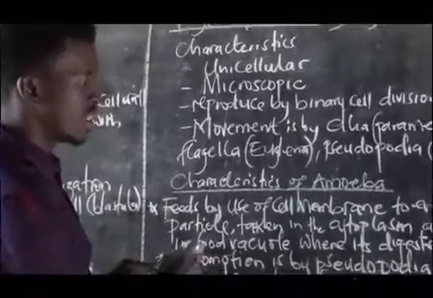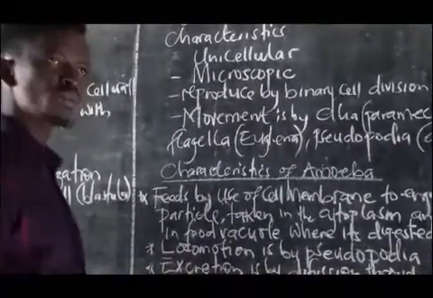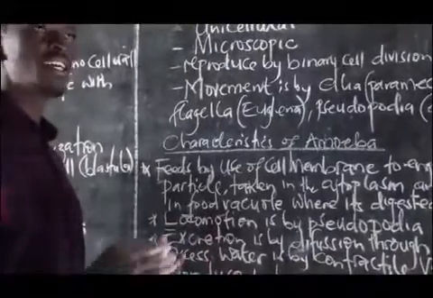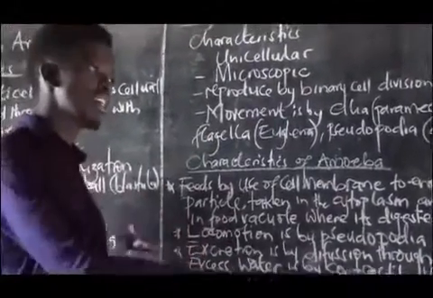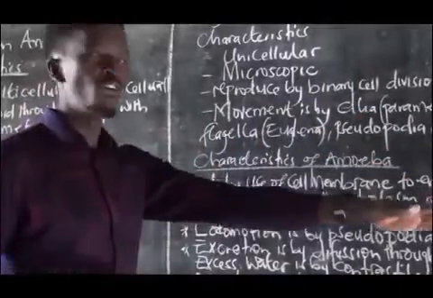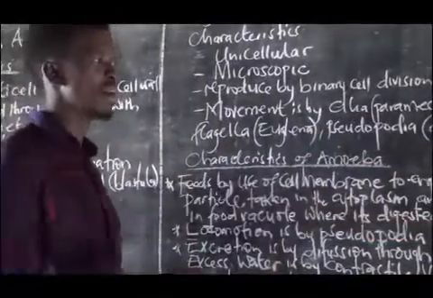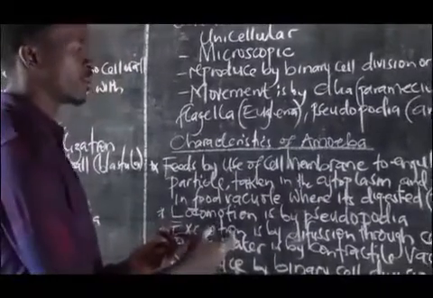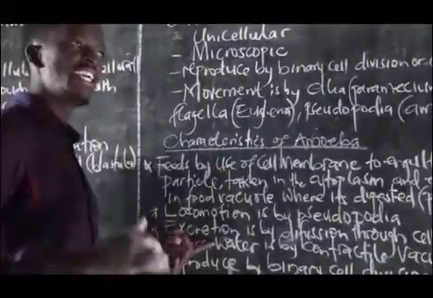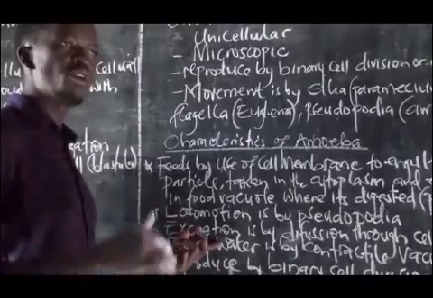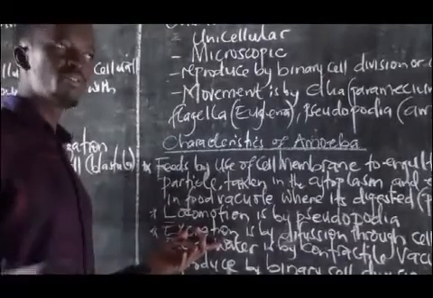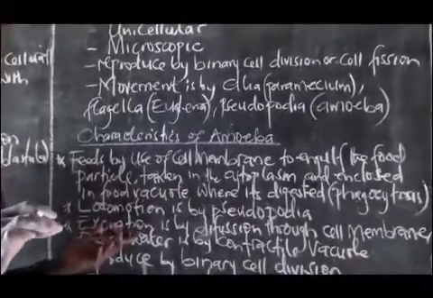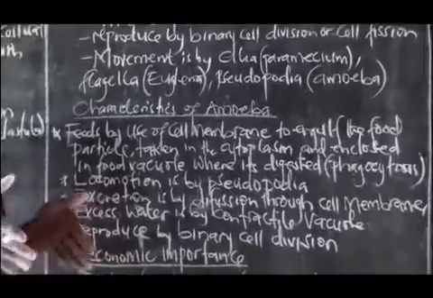And then in locomotion, the amoeba still uses the pseudopodia. What happens is that the projections form on the cell membrane due to the flowing of the cytoplasm inside the amoeba, and then it moves forward. And then we have excretion, which is by diffusion through the cell membrane. Any excess thing, any ammonia or waste product formed always diffuses outside through the cell membrane by what we call diffusion. That is depending on the concentration gradient.